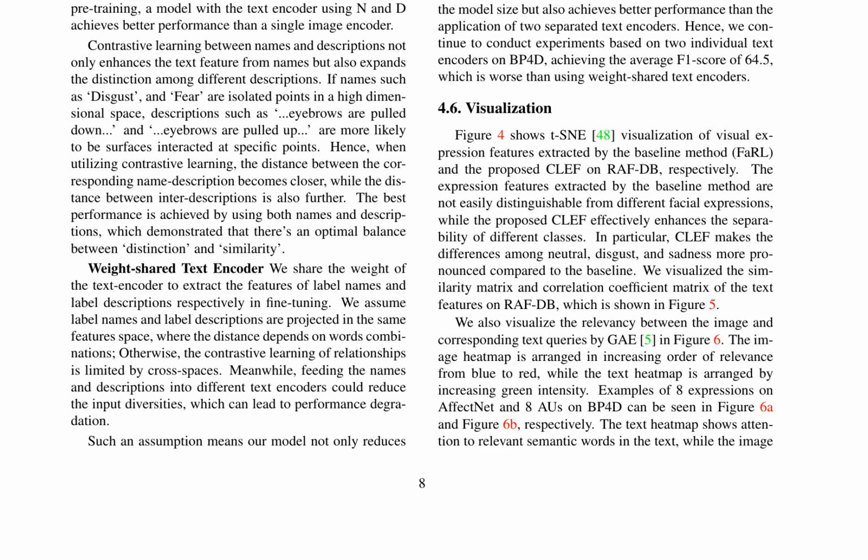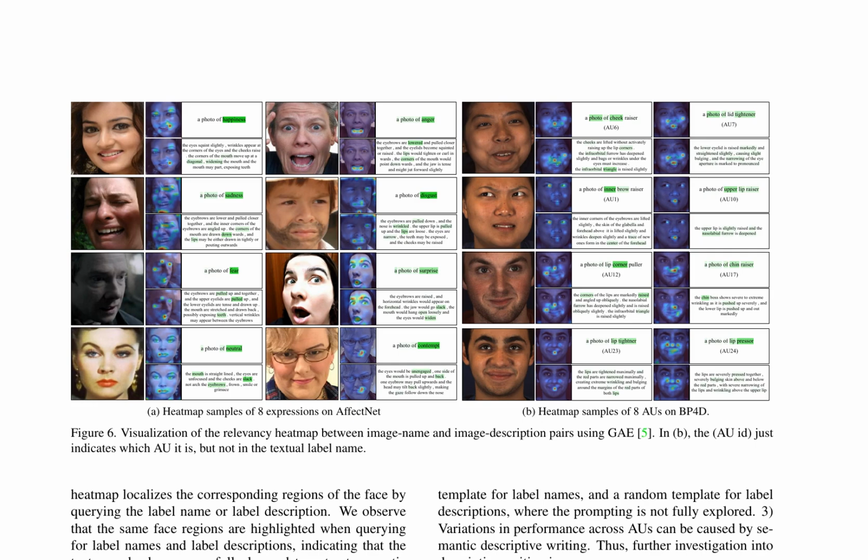Furthermore, they visualize the similarity matrix and correlation coefficient matrix of the text features on RAF-DB, as well as the relevancy between the image and corresponding text queries using GAI. The paper presents a weakly-supervised text-driven contrastive method for learning advanced facial representations. The approach leverages coarse-grained activity information to disentangle the effects of subject identity features and minimize intra-activity feature differences while maximizing inter-activity feature differences. The method incorporates textual label names and descriptions to directly apply to facial expression recognition, FER, and facial action unit recognition, AUR, tasks.